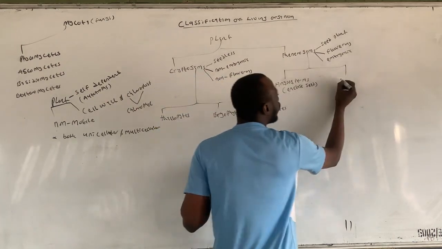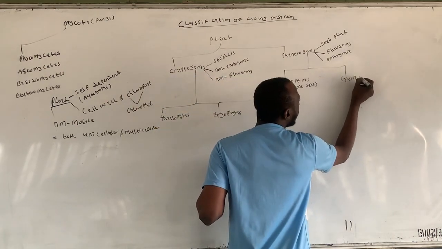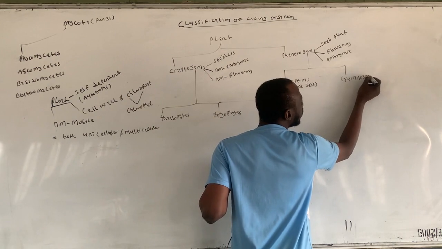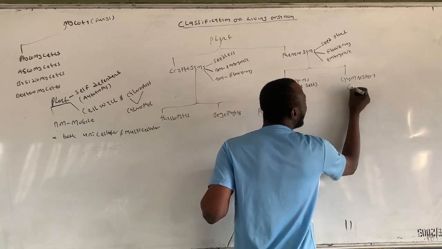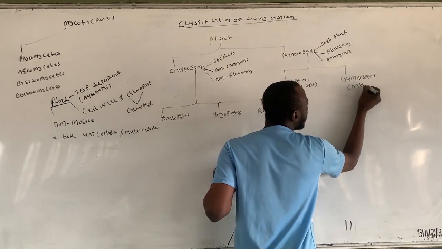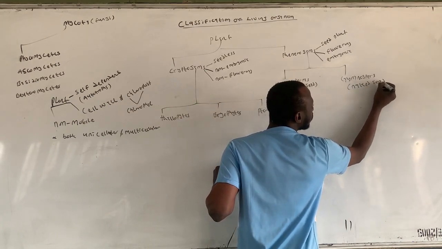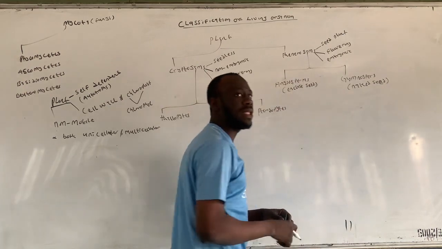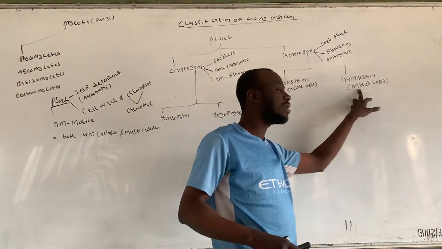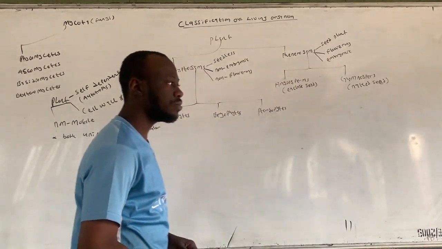Then we have the gymnosperms, those that have naked seed. Meaning their seed is naked, is not enclosed.